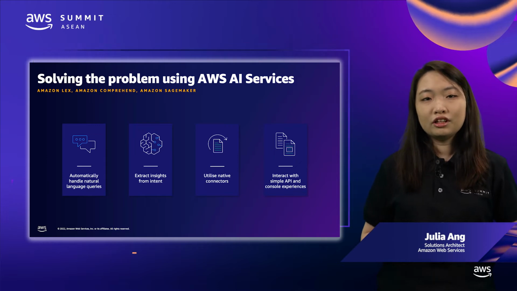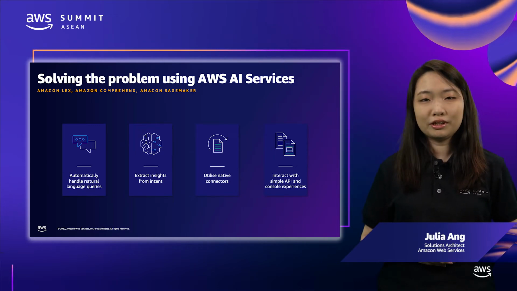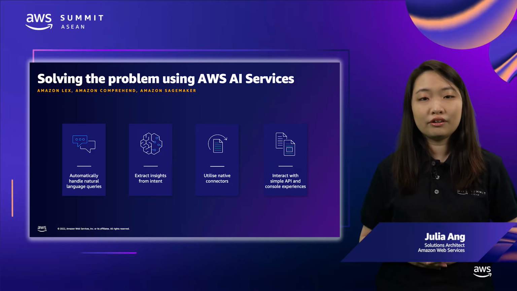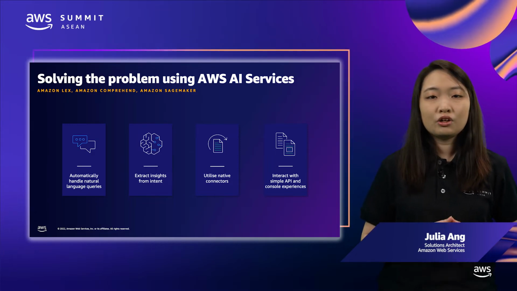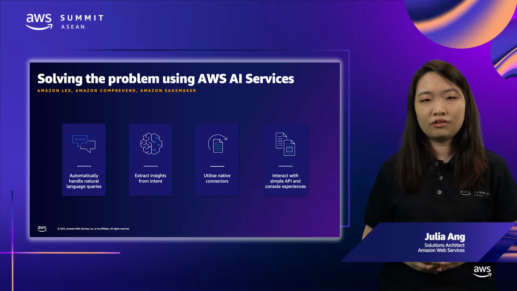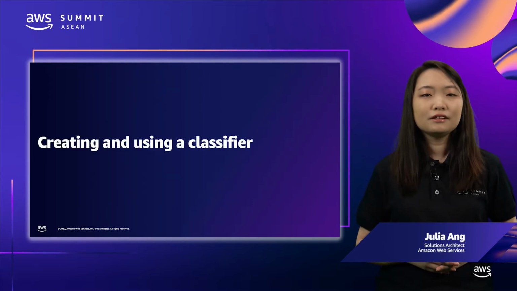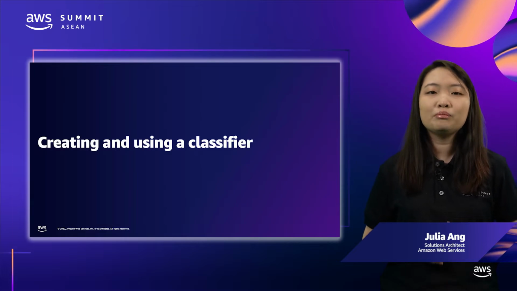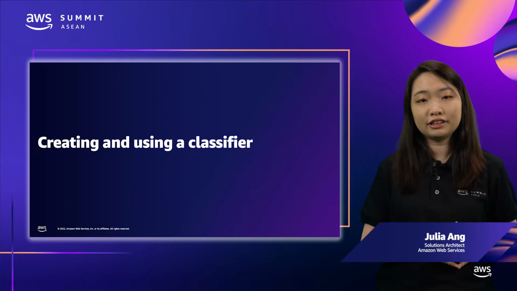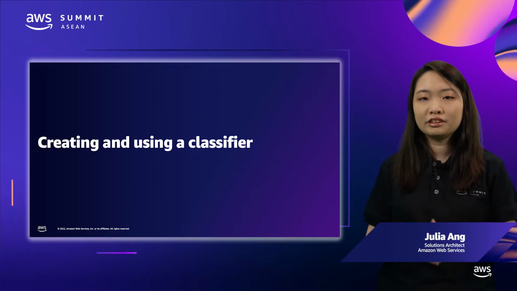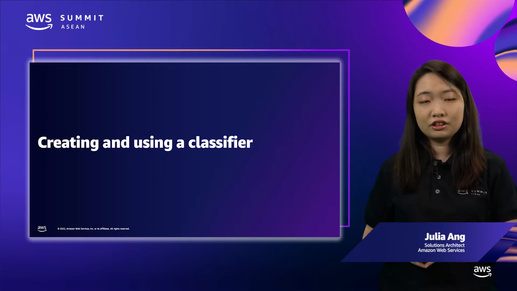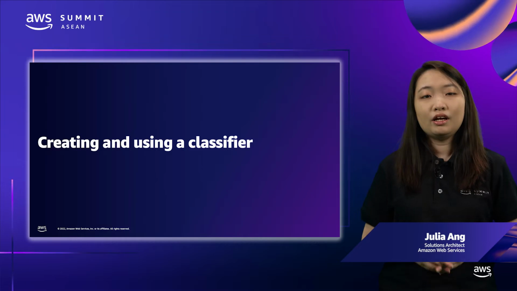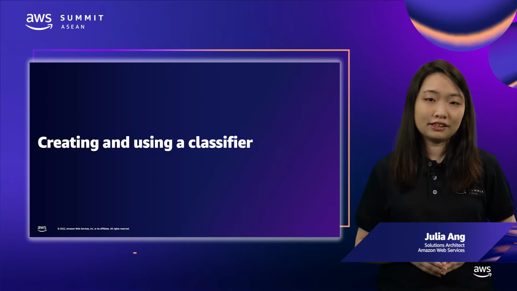In our solution, you can do this very easily using AWS AI services without having a background in machine learning. And you don't have to write any machine learning scripts, create any neural networks, or perform model tuning. At AWS, we have a service called Amazon Comprehend. It is an NLP service that discovers insights from text with capabilities including entity recognition, classification, topic modeling, sentiment analysis, and more. In our case, we'll use it for classifying text.